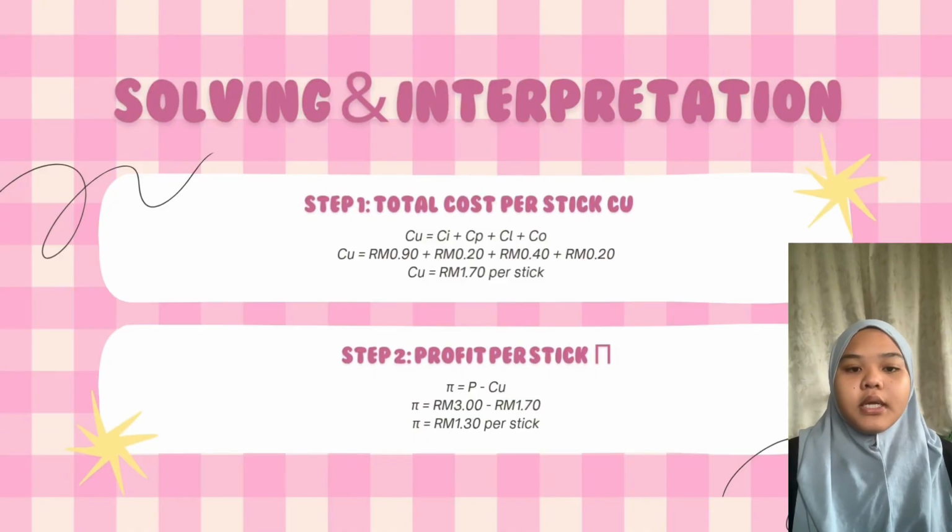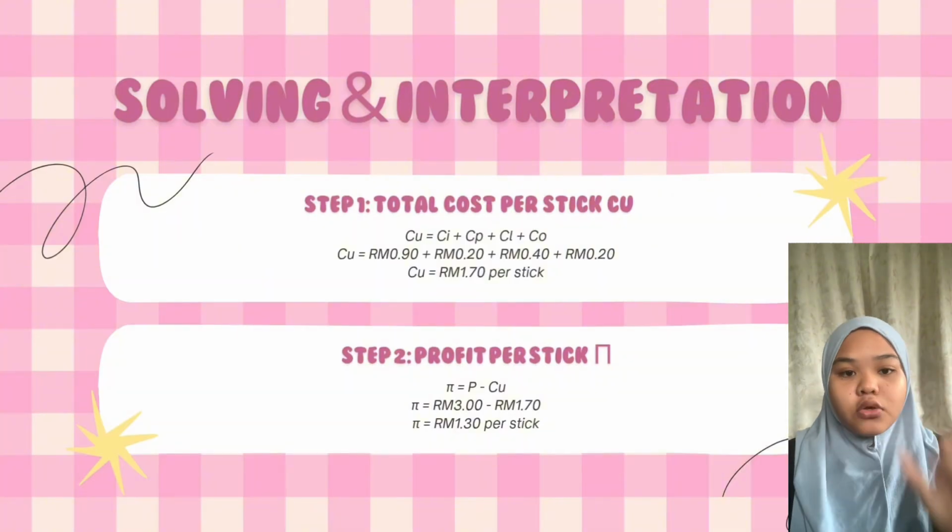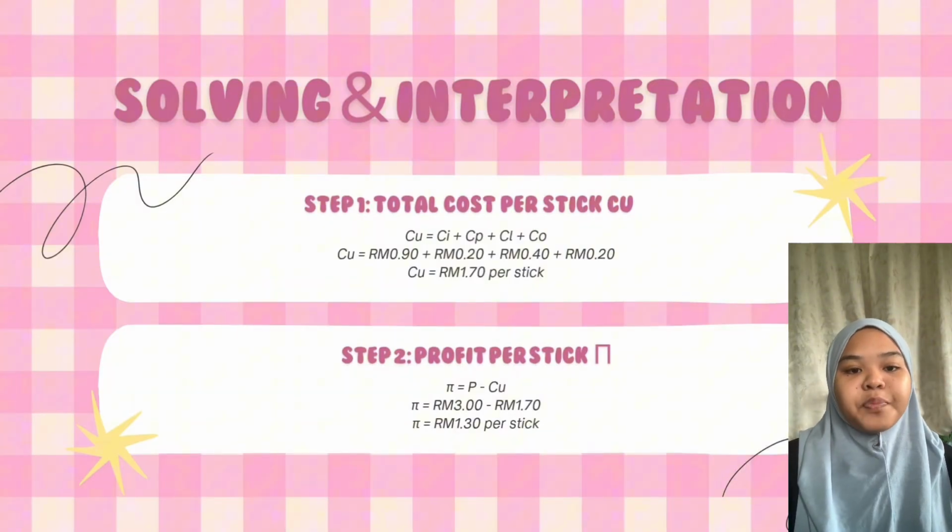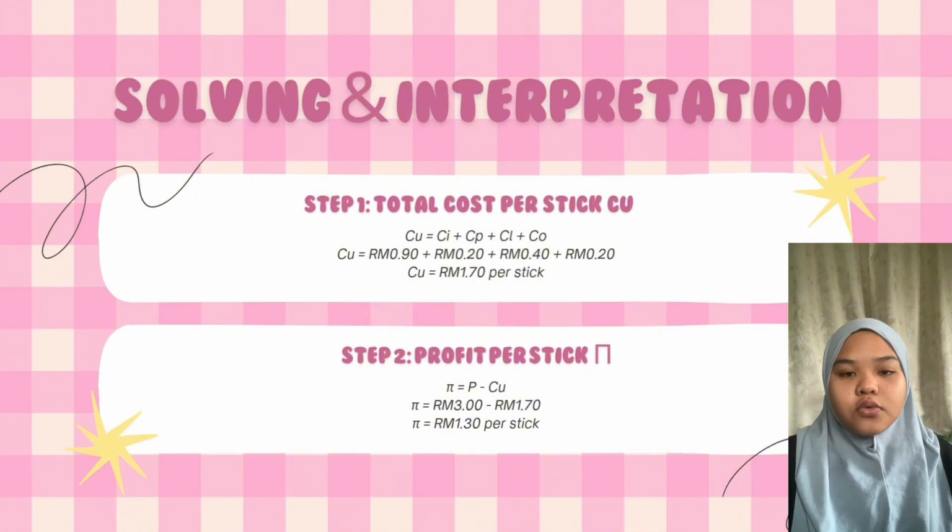Step number 1 is to calculate CU, which is the total cost per stick. CI equals 0.90, CP equals 0.20, CL equals 0.40, and CO equals 0.20.